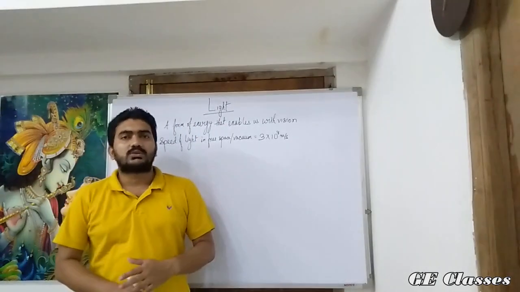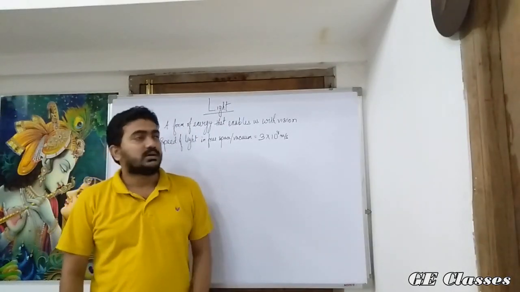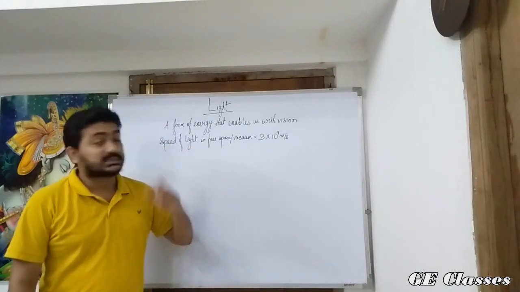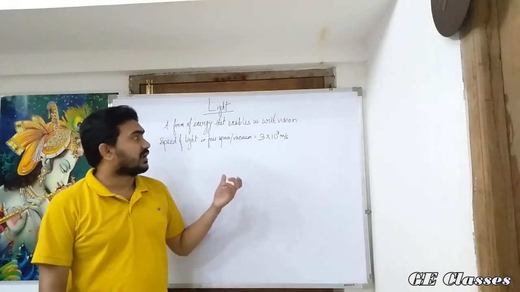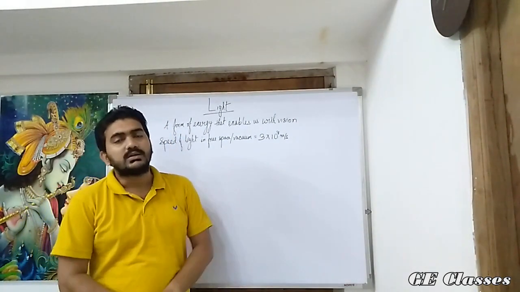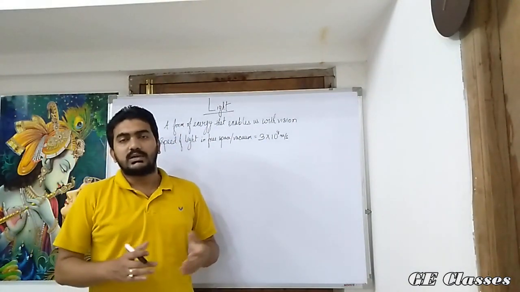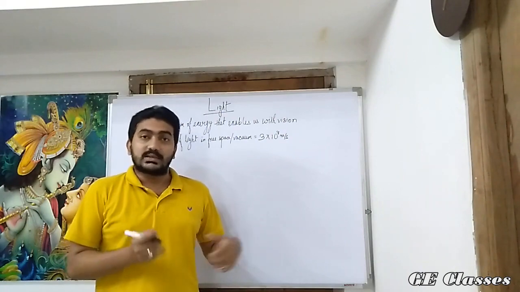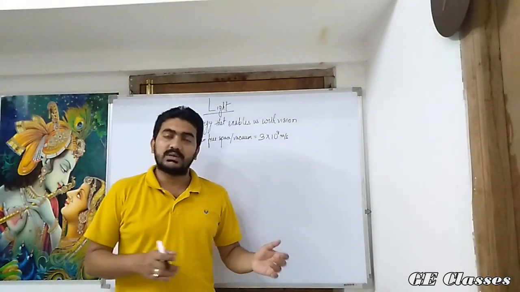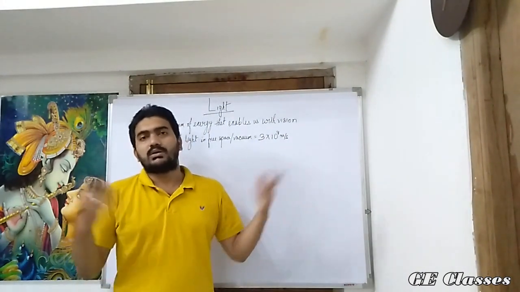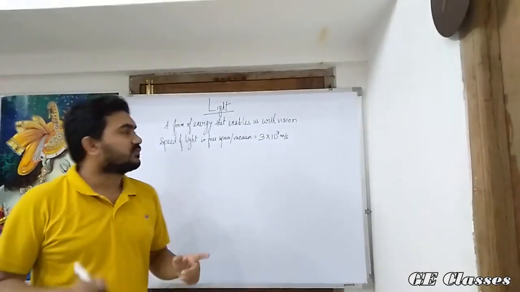Everyone, today we will be discussing the first chapter of physics in class 10, light: reflection and refraction. So, what is actually light? Light is a form of energy that helps us to see things. It itself is invisible but makes things visible. So, we can see all the things around us only because of light.